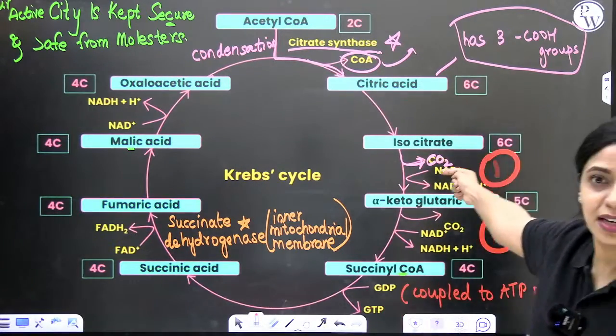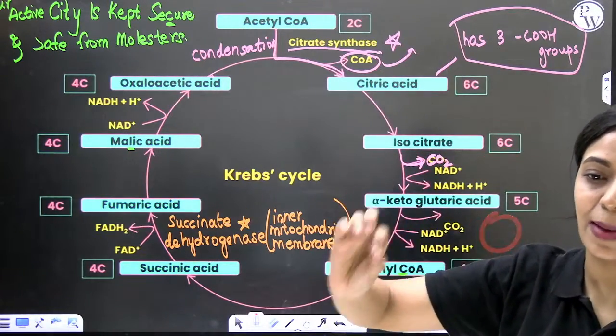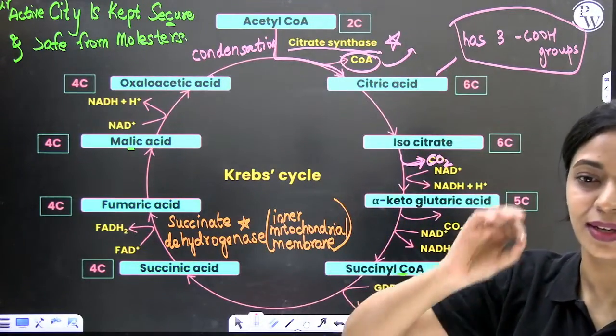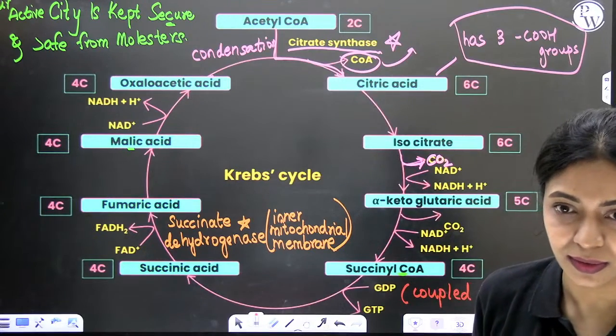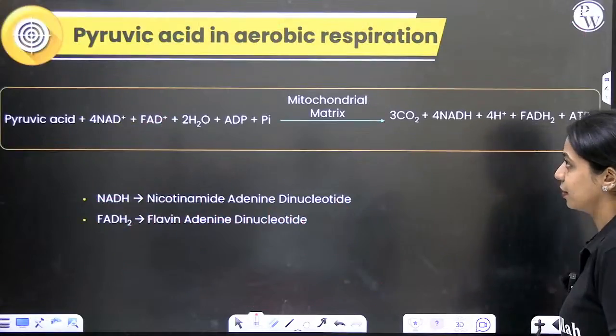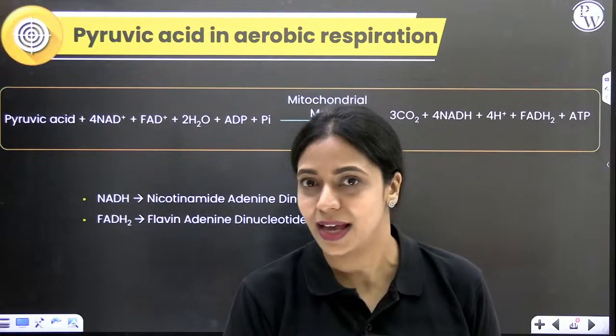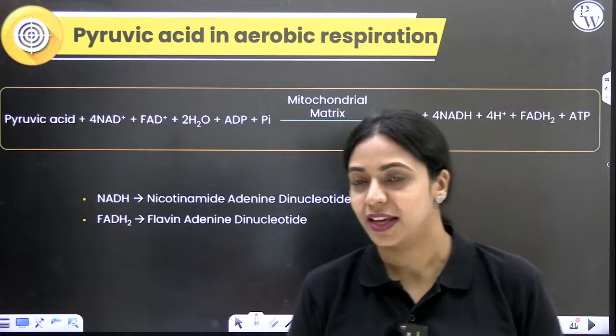Whenever there is conversion happening from 5 carbon to 4 carbon, or from 6 carbon to 5 carbon, carbon dioxide is released. Okay? So that's about your Krebs cycle. This is the overall equation of your link reaction and Krebs cycle combined. What are the different things that we saw?